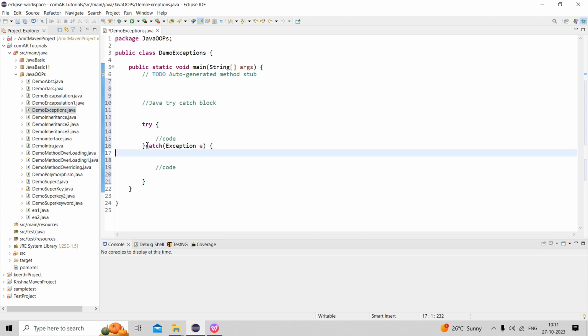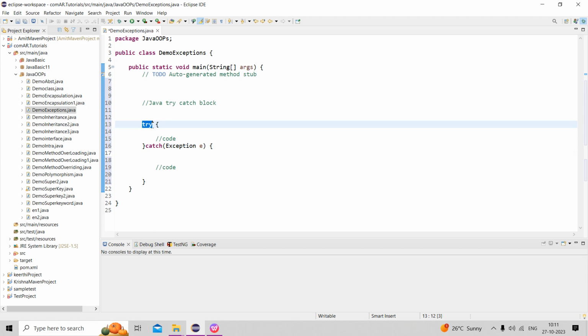The catch block individually cannot be written; it always comes along with the try block. Without a try block you cannot write the catch block.